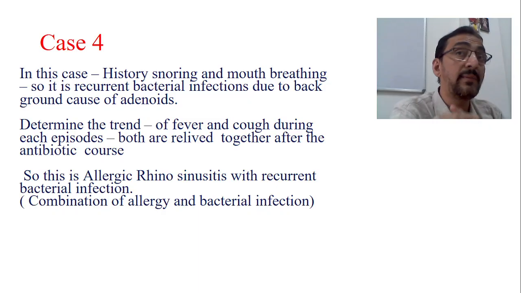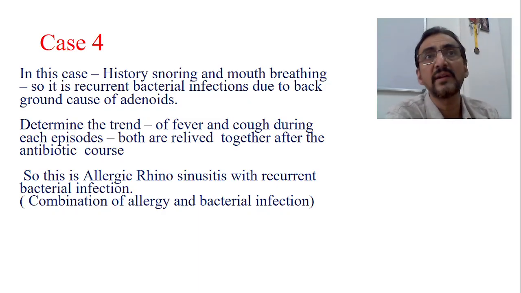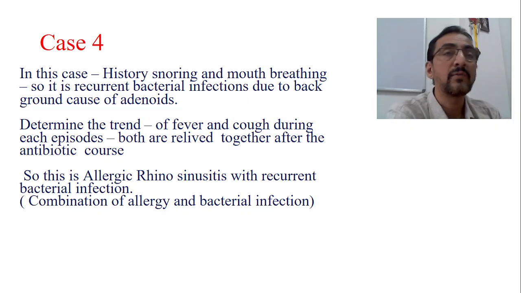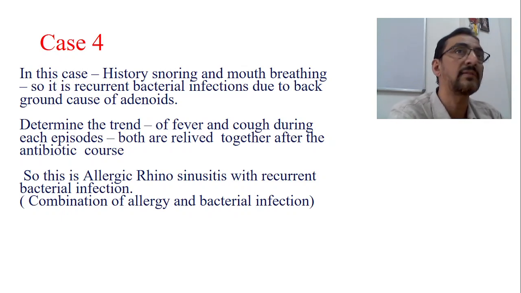So it is giving a good response to the antibiotics. That clearly suggests that this is a case of bacterial infection, and the cause for the bacterial infection is a background cause, like adenoids. It may be adenoids, it may be tonsils, sometimes it may be a deviated nasal septum, or some of the other congenital problems related to the respiratory tract system. Or sometimes it is cardiovascular problems, congenital cardiac problems. So they're all considered as the background causes for this particular infection.